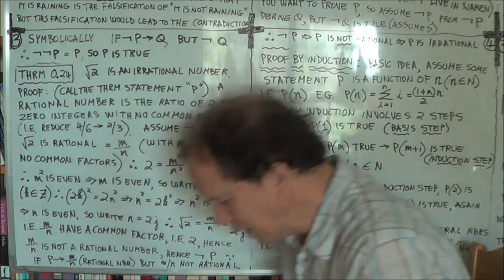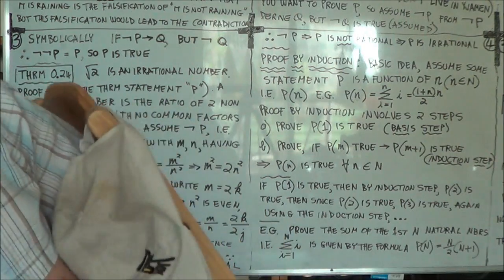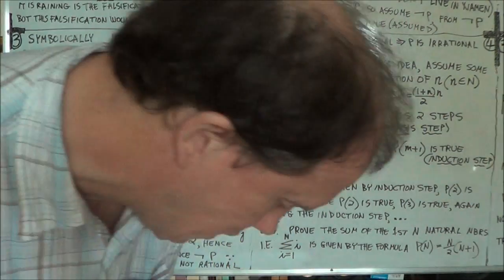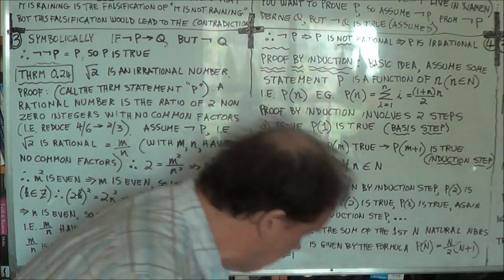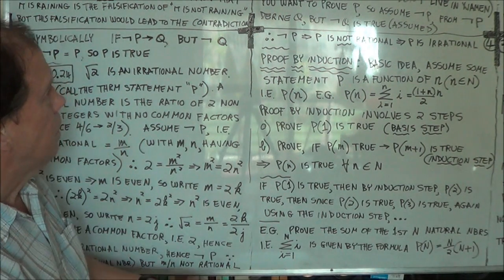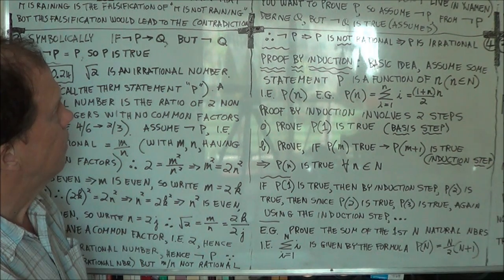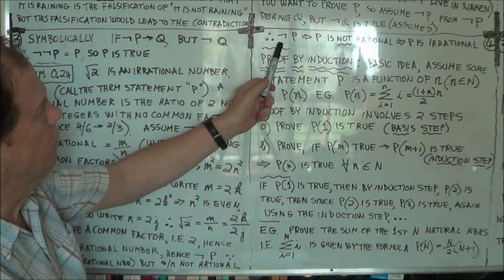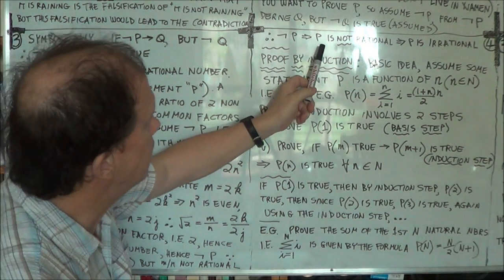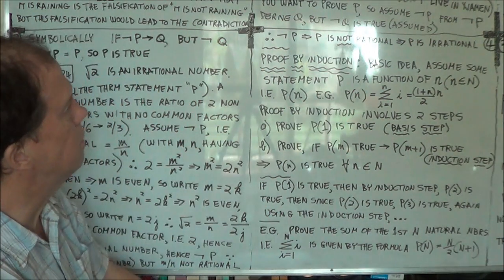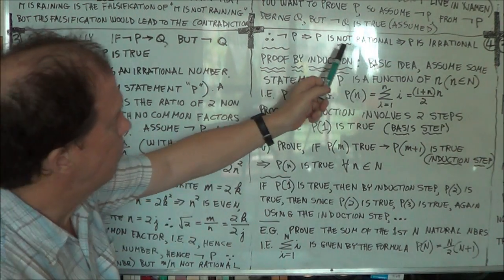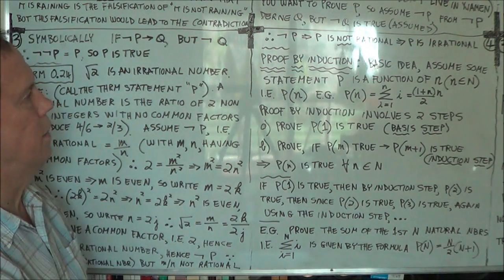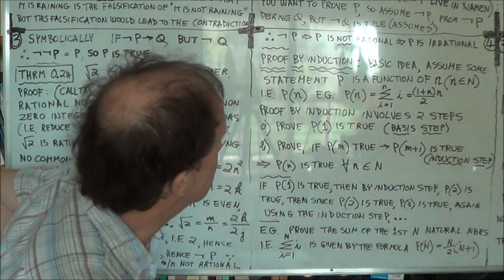Okay, so m over n is not a rational number because it has common factors. So not p implies that p is not rational, and hence p is irrational. Okay.